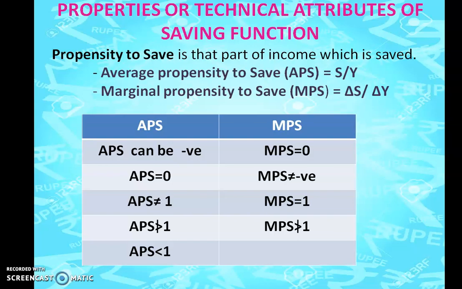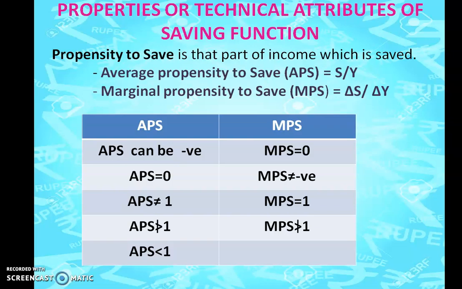MPS can never be negative, because as your income increases, your savings will also increase. So that's the reason it will never be negative. Coming to the next case, MPS will be equal to 1. Take for example, your salary is 10,000 rupees and it has been increased to 15,000. The entire 5,000 of difference, you are going to save. You are completely saving your increased income, then MPS will be equal to 1.